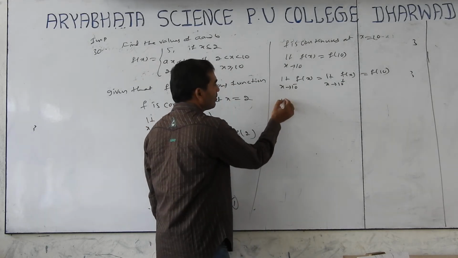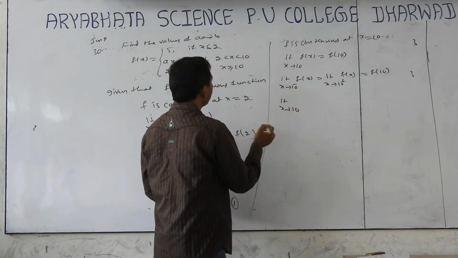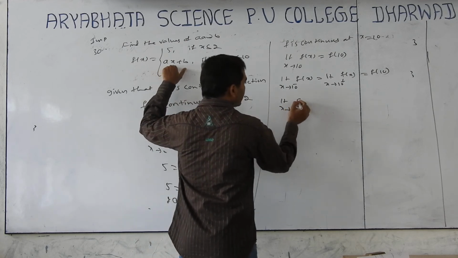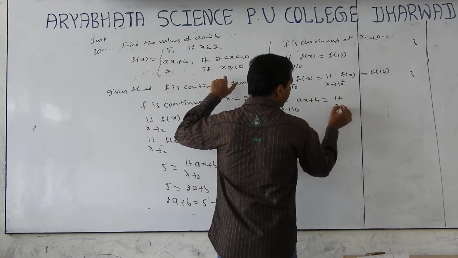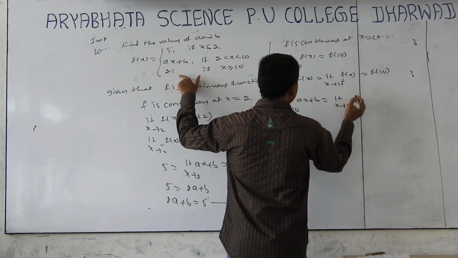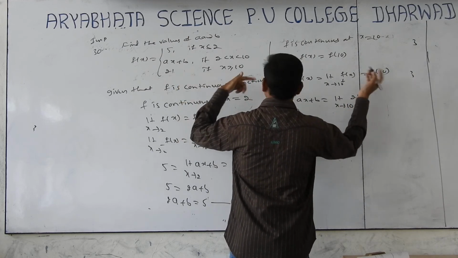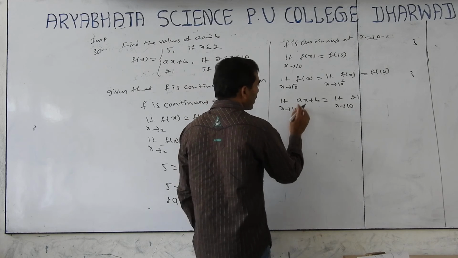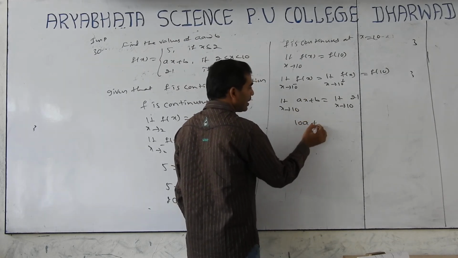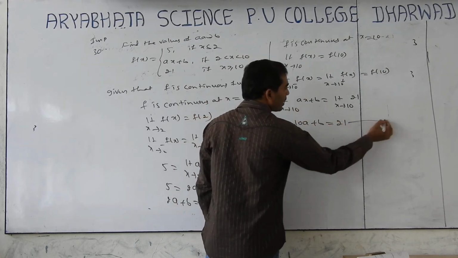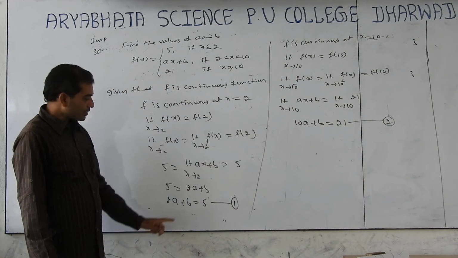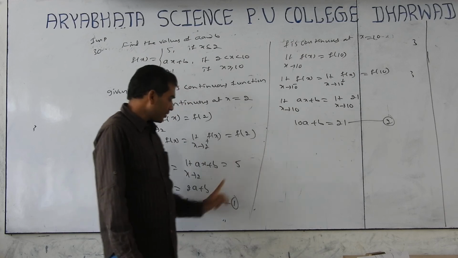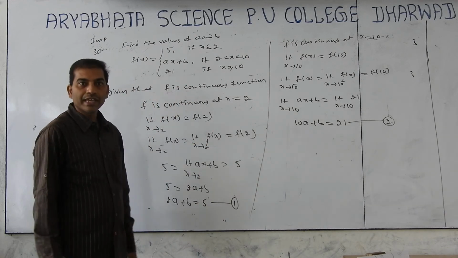Below 10, limit of x tends to 10, below 10 it is ax plus b, above 10 it is 21, equal to f of 10. Put x is equal to 10 here: 10a plus b equal to 21. Let this be equation number 2. By solving these 1 and 2, we will get a and b.